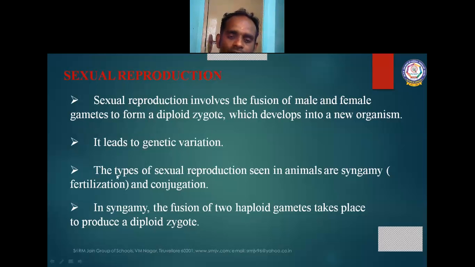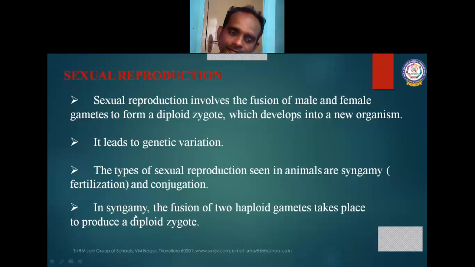The types of sexual reproduction seen in animals are syngamy and conjugation. Syngamy is nothing but fusion of gametes. In syngamy, there is fusion of two haploid gametes. One is male gamete, another one is female gamete. Both are haploid in nature. The fusion of two haploid gametes takes place to produce a diploid zygote, that is called syngamy. Gamy means fusion. Fusion of two gametes, that is called syngamy.